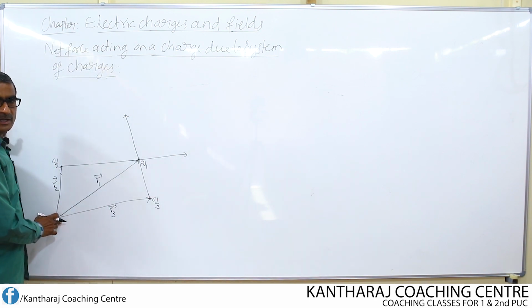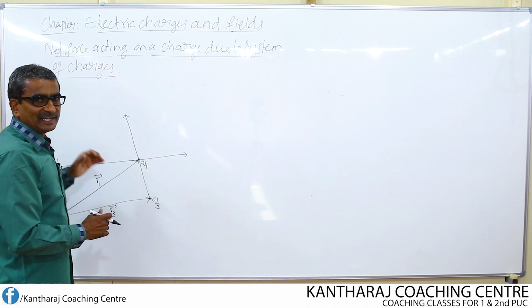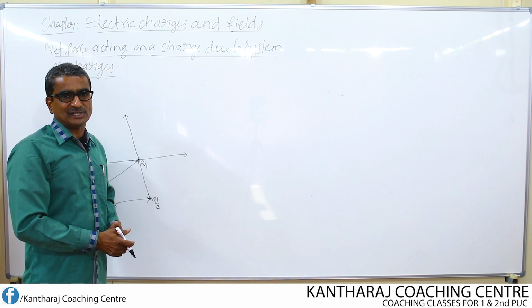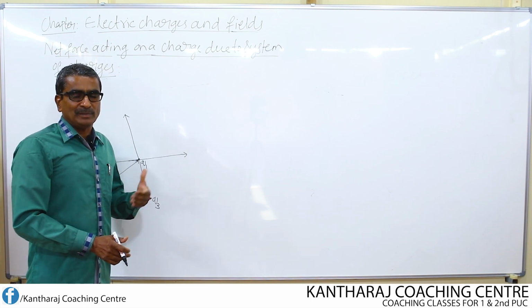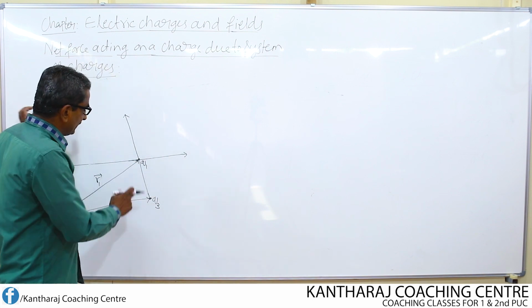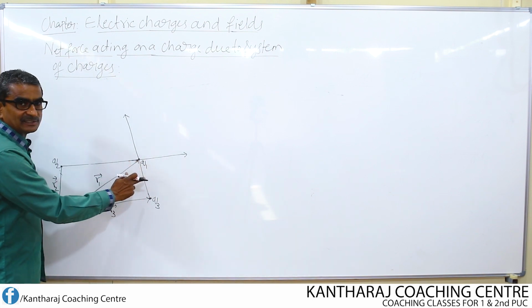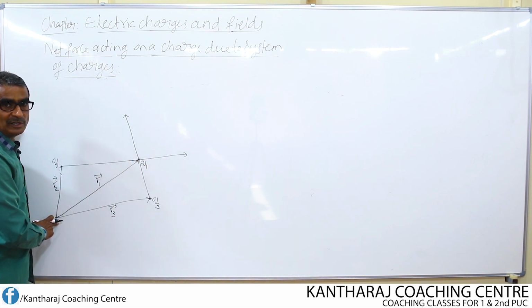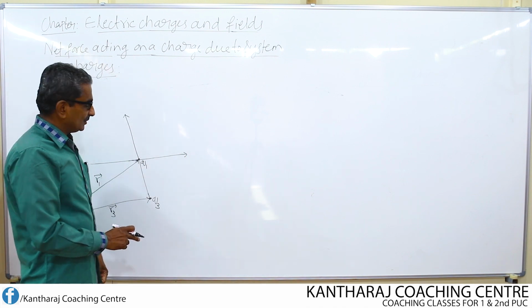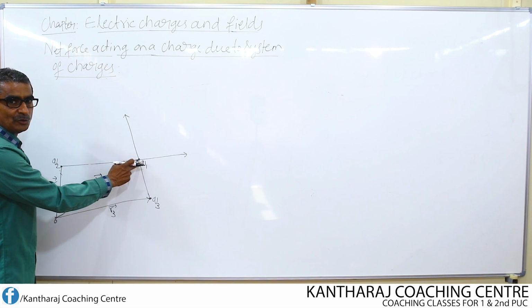Let O be a reference point which is taken here as the origin. Why should I take the point O as an origin or as a reference point? Because I want to express the position of all these charges with respect to this point O in terms of position vector. So, what is the position vector of Q1?